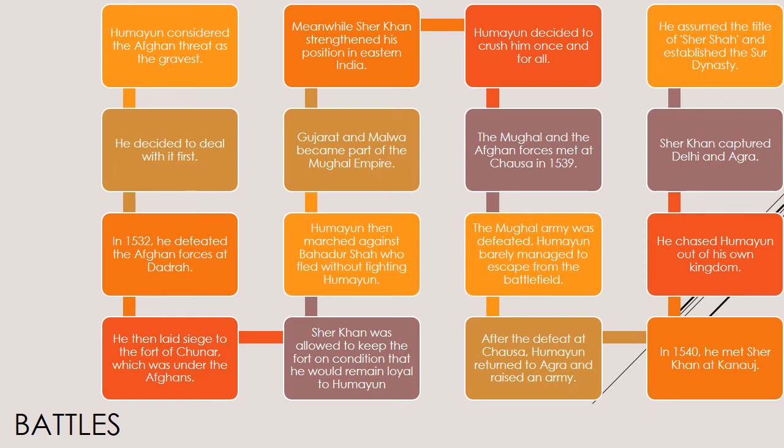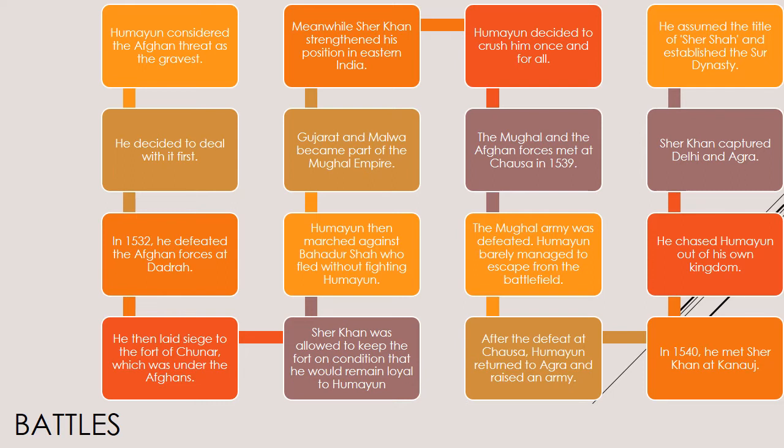Humayun then marched against Bahadur Shah, who fled without fighting Humayun. Gujarat and Malwa became part of the Mughal Empire. Meanwhile, Sher Khan strengthened his position in eastern India. Humayun decided to crush him once and for all.